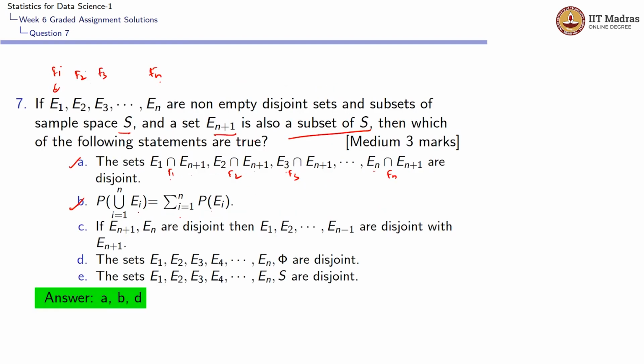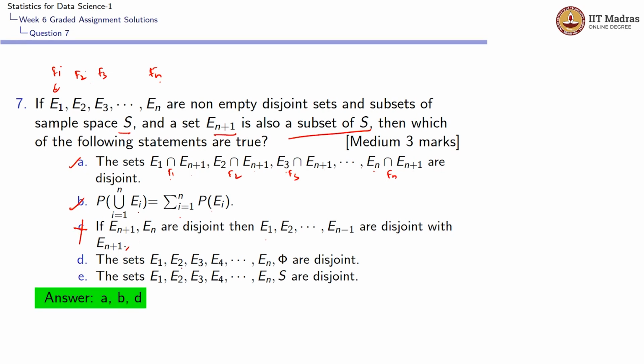So just because one among these n disjoint sets is disjoint with another set E(n+1), that doesn't mean that all the other sets are also disjoint with this n plus 1 set. So the third option is wrong.